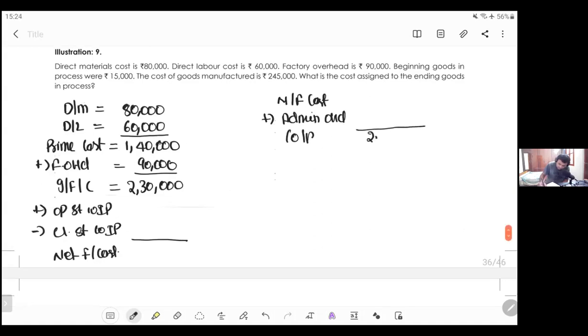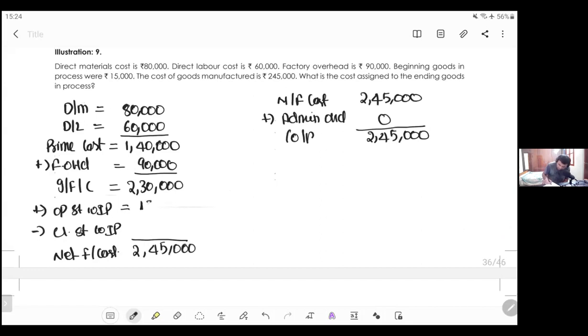Cost of production is given as 2,45,000. Anywhere in the question, is administration overhead given, my dear friends? Nowhere in the question is administration overhead given. Yes, it happens sometimes. What is wrong in that? There are many companies in this world which operate without any administration department. So net factory cost is 2,45,000.